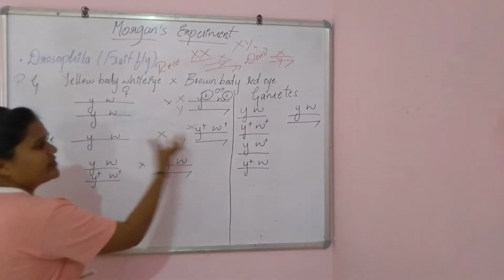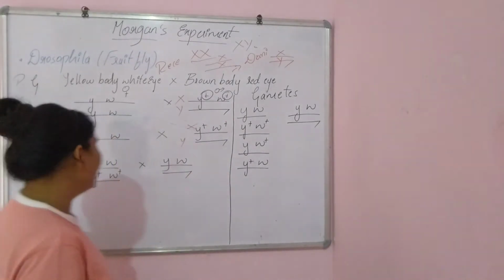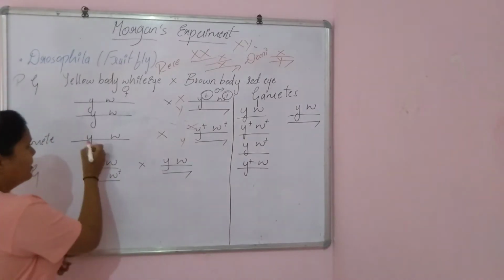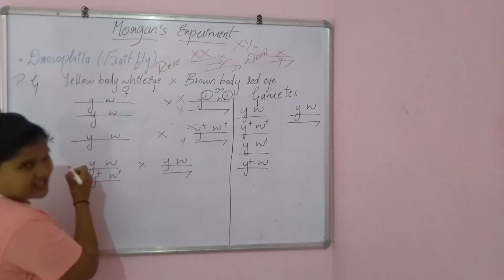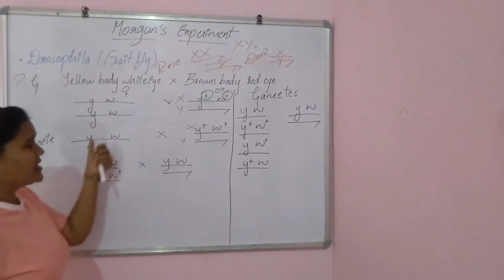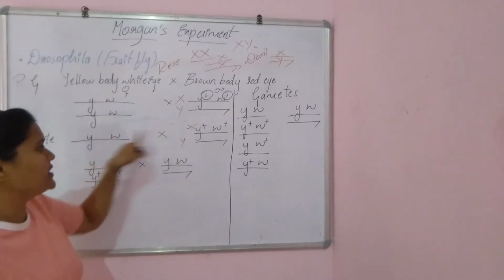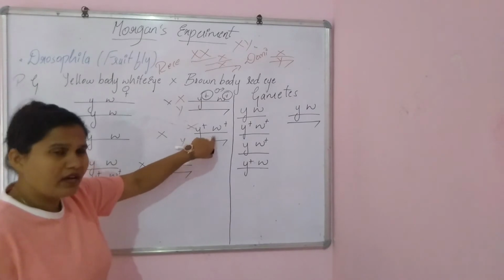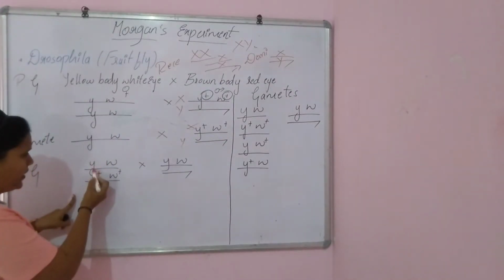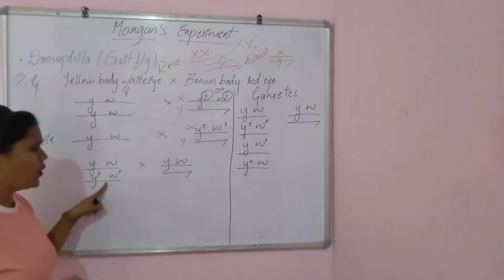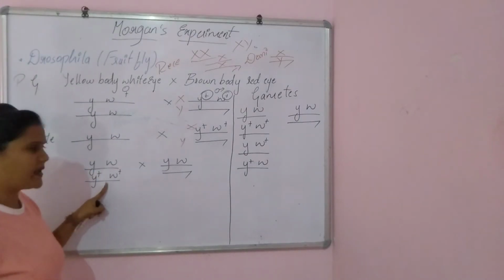And now after crossing them, we will get the F1 generation. That is, the recessive y w, in the sense yellow-bodied white-eyed, will get crossed with the brown-bodied red-eyed. So have a look over here, where the X chromosome, the recessive and the dominant characters are present.